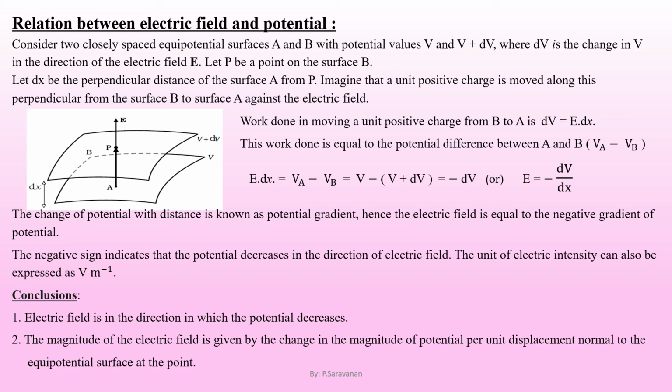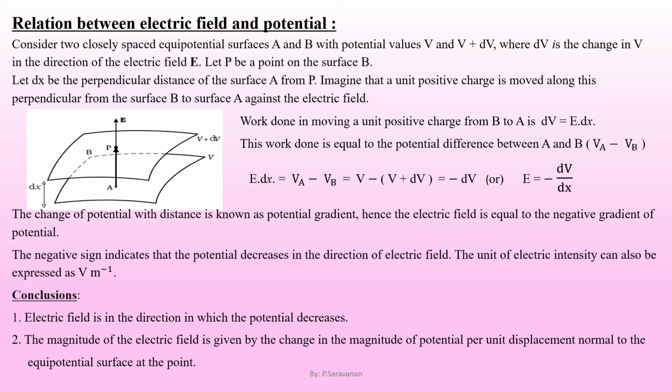I will repeat once again, E equal to minus dV by dx, where dV is the potential difference between 2 points and dx is the distance of separation between the same 2 points. This ratio of the change in potential divided by the distance between the points is called the potential gradient. Since E is equal to minus dV by dx, the electric field is equal to the negative gradient of potential. The negative sign indicates that the potential decreases in the direction of the electric field.